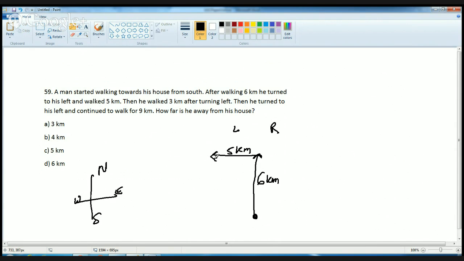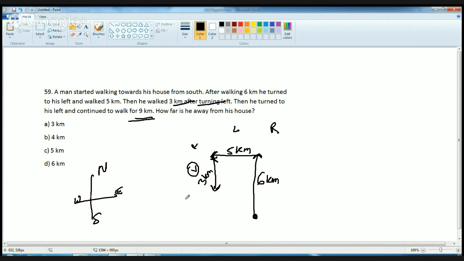Now consider you are facing this side. Since I am facing this side, what would be my right? This would be my right and this would be my left. So then he walks 3 kilometers after turning left. That is half of this 6. Now since he is facing downwards, he turns to his left and continues to walk for 9 kilometers.